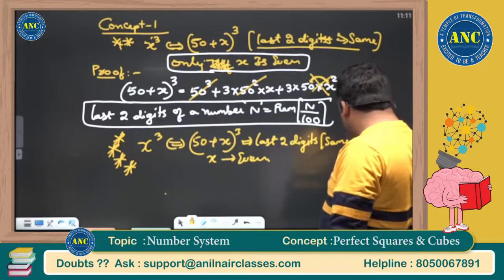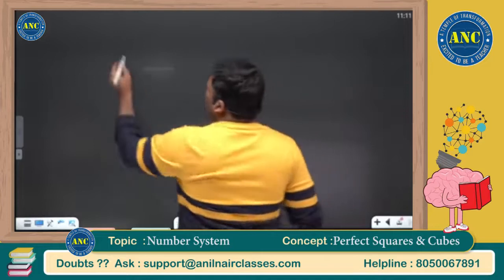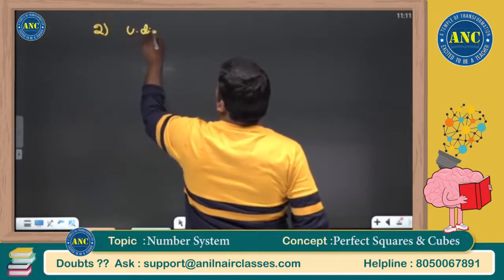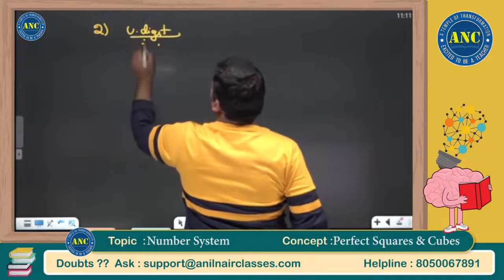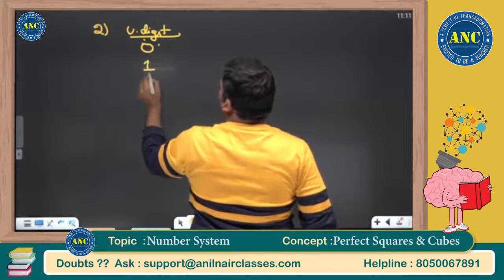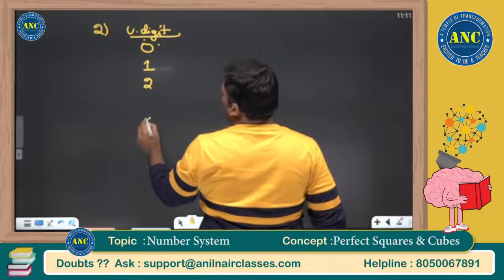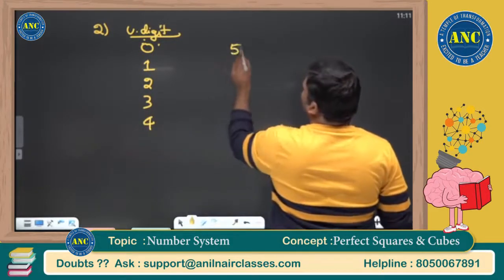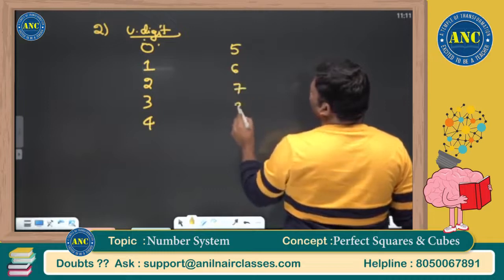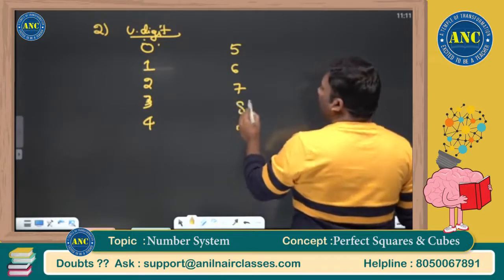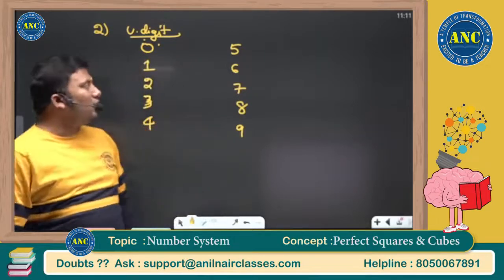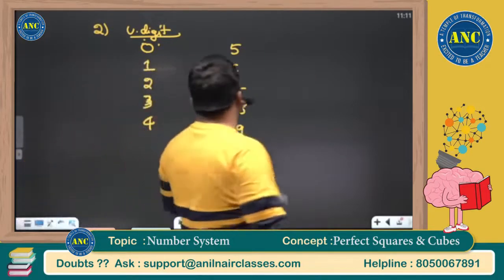Now, the second important key point. Suppose I take the unit digit of a number. The unit digit can range from 0 to 9: 0, 1, 2, 3, 4, 5, 6, 7, 8, 9. These are all the possible unit digits.